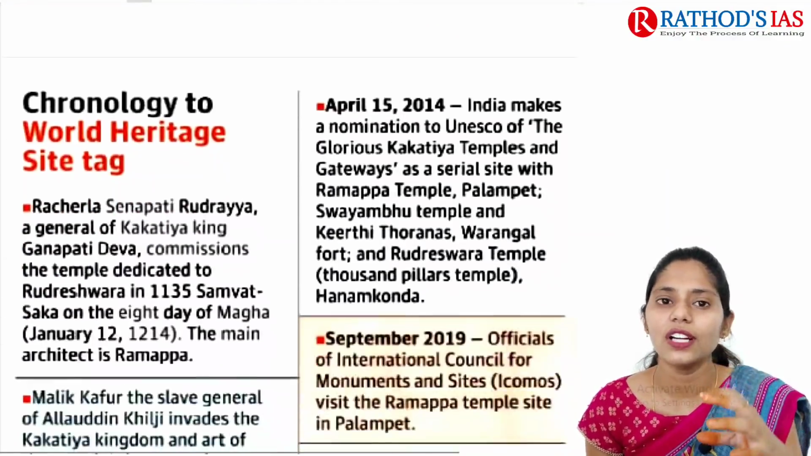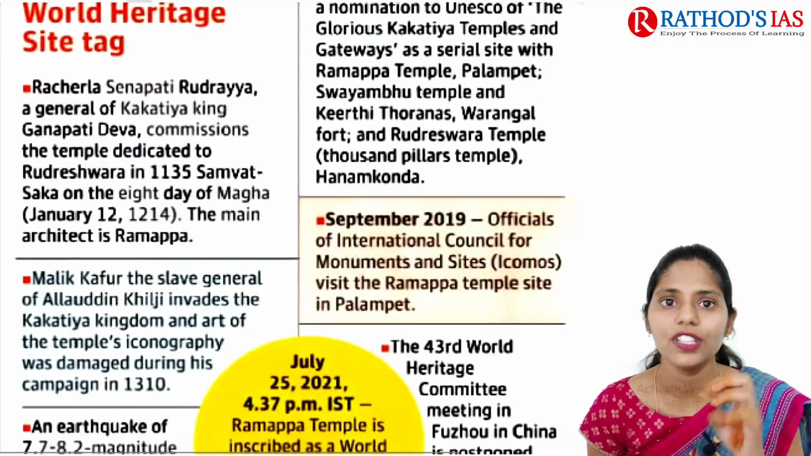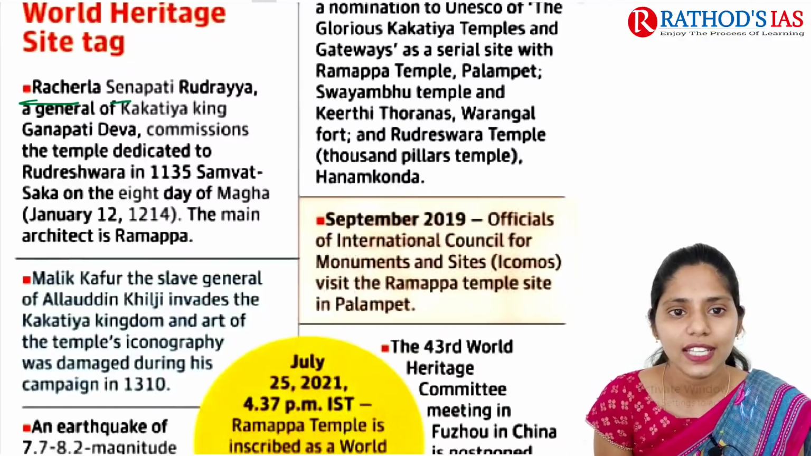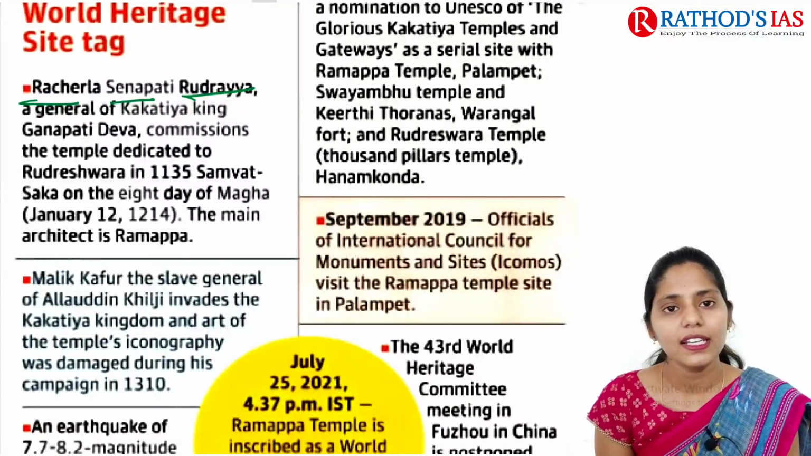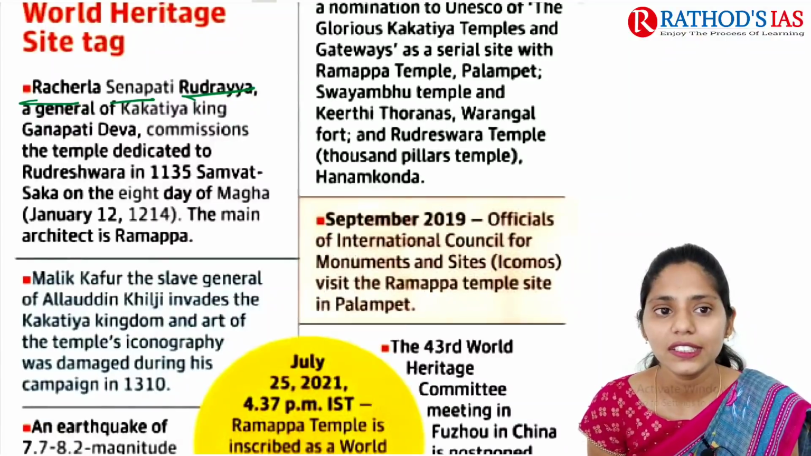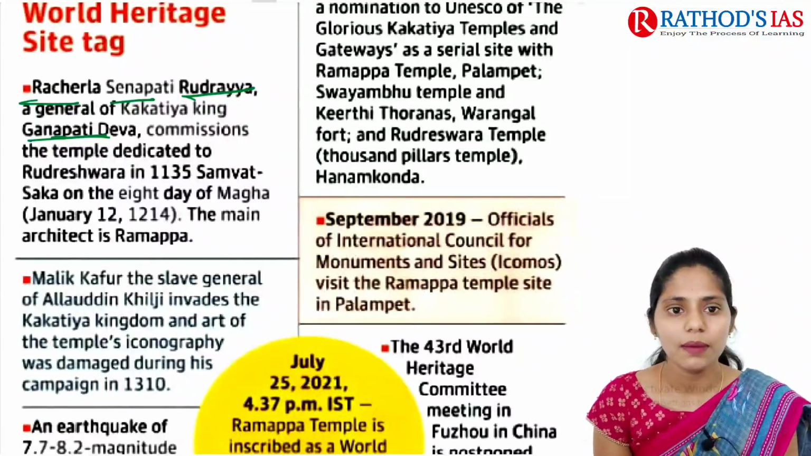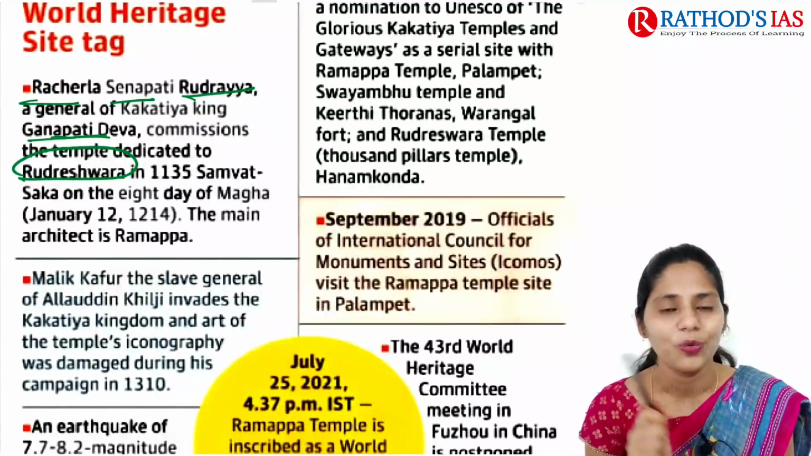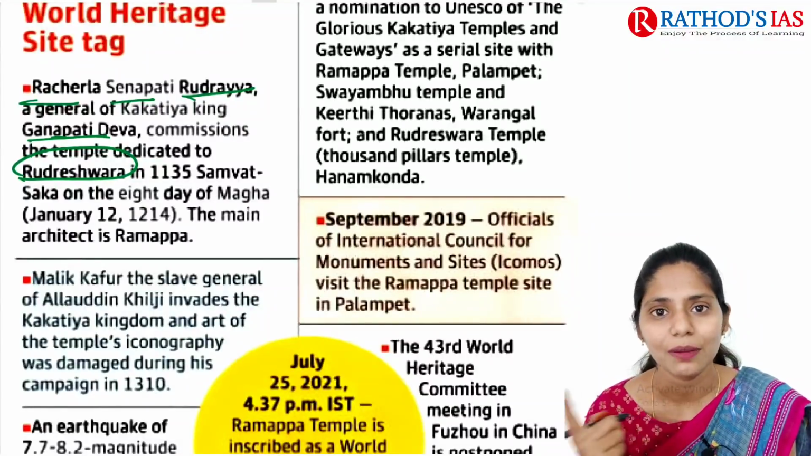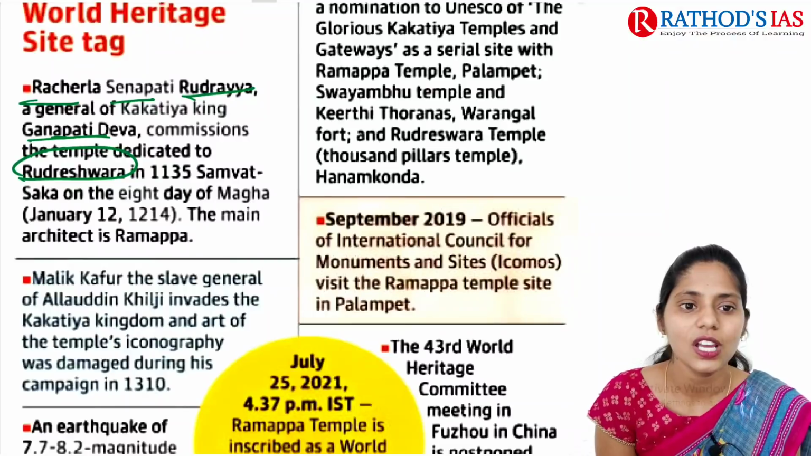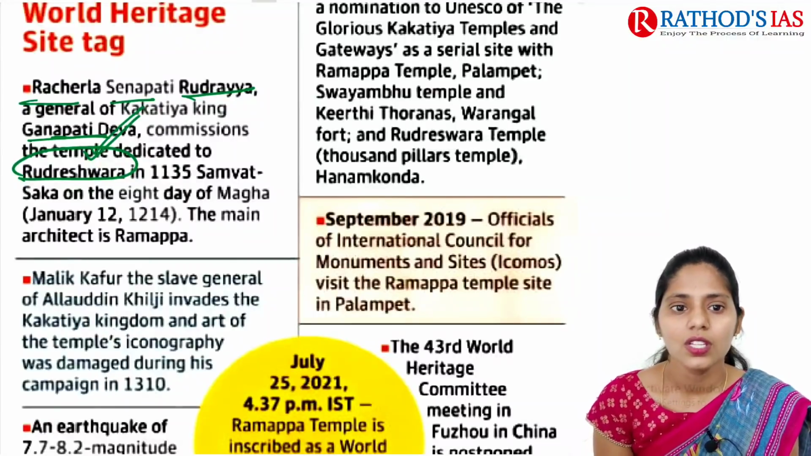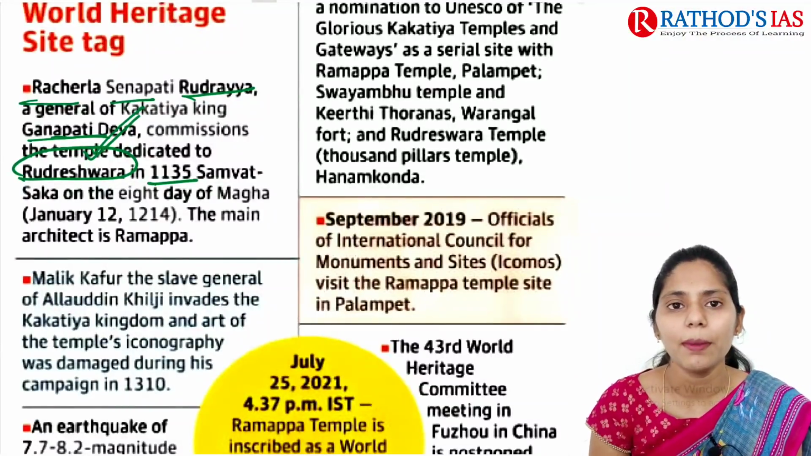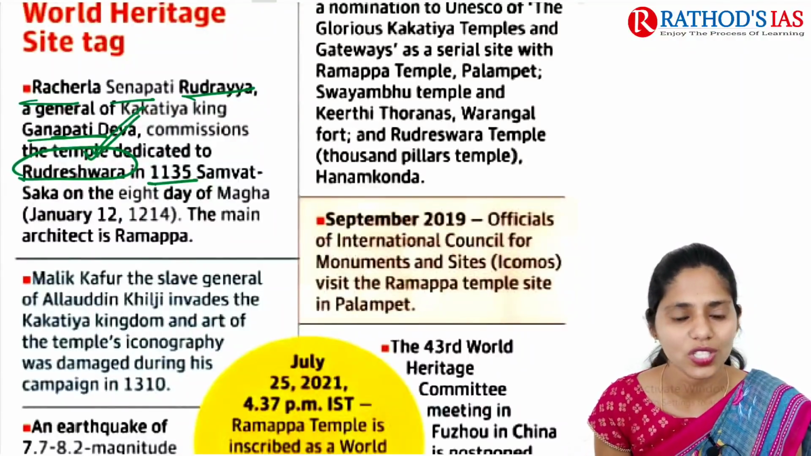So before that, let us try to understand the chronology to the World Heritage tag of this Ramappa. This Ramappa temple was mainly built by the general Recherla Senapati Rudrayya. He was mainly a general of the Kakatiya king Ganapati Deva. This temple is mainly dedicated to Rudreshwara, that means it is a Shiva temple. Here you need to focus, it is mainly a temple of Shiva but not a temple of Krishna or any other lord. Okay, so this is the temple of Shiva, that is Rudreshwara. One important thing you need to remember here is the name Ramappa, which came because the architect of this temple was Ramappa.